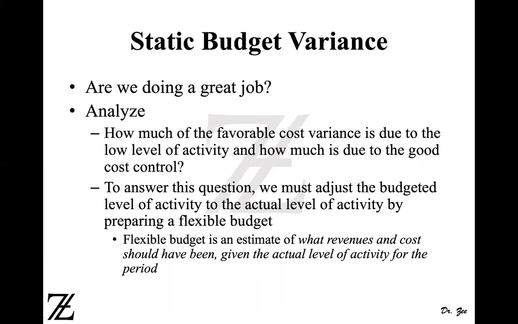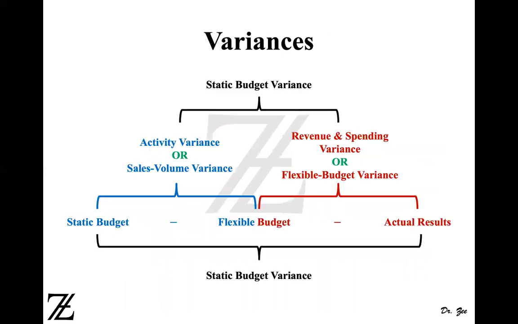Well, if you want to find that out, then you have to transform the static budget into a flexible budget. We prepare the flexible budget at the actual level of activity. Your static budget was based on the budgeted level of activity, 20,000. So we are going to switch it into a flexible budget, which is prepared at the actual level of activity. It's an estimate of what revenues and costs should have been at the actual level of activity. So let's look at this diagram, which shows how we can create a variance, and we can come back to our flexible budget.